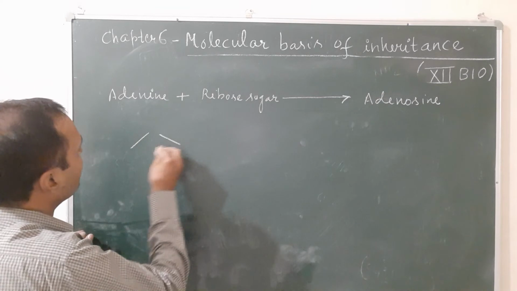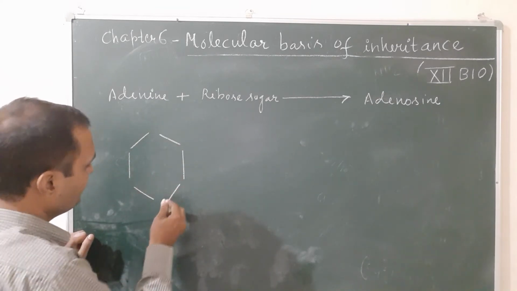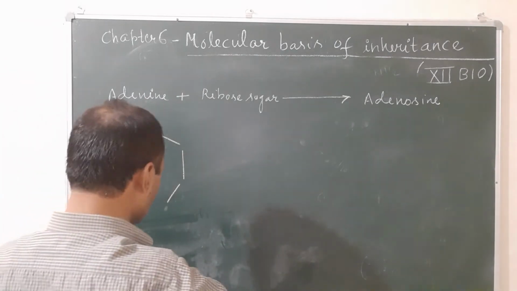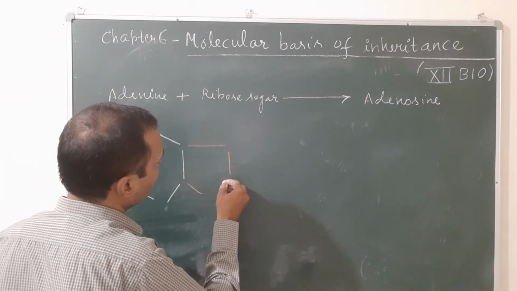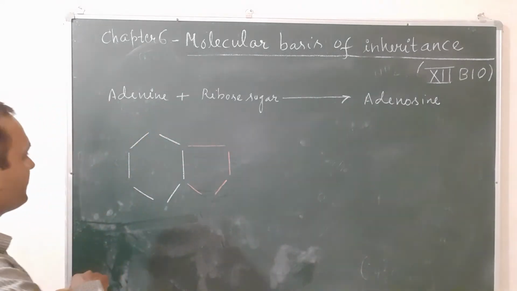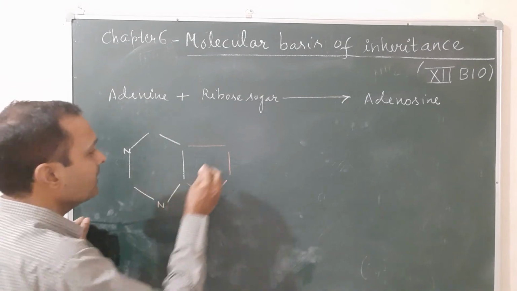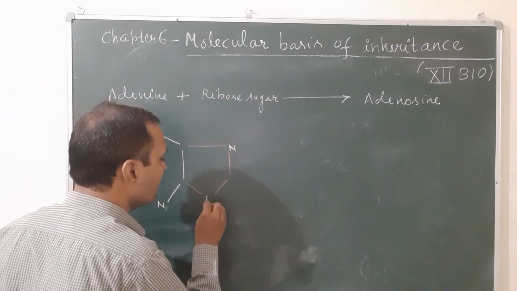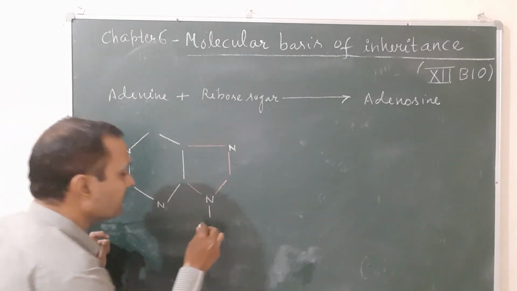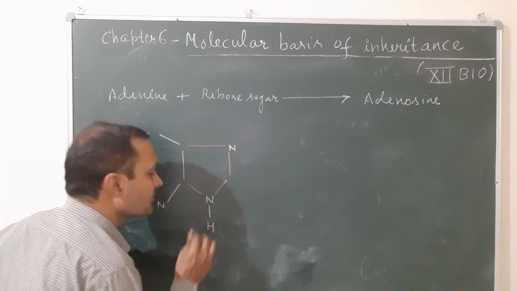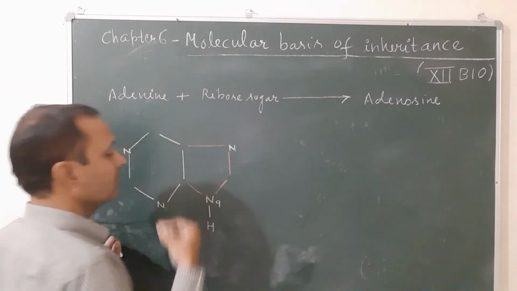Adenine is the double ring structure. It is already explained in the structure. Now it has first and third position nitrogen. First and third. And here also 7th and 9th position. At the 9th position, one hydrogen is free. This is the 9th position.